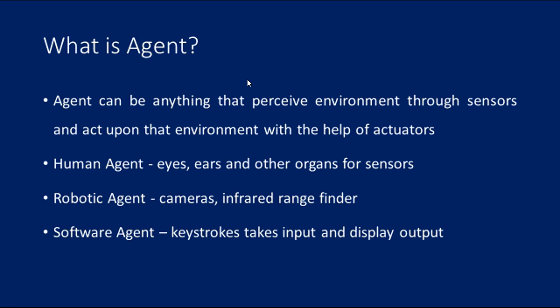For a human agent, eyes, ears and other organs serve as sensors. Whereas if this agent is a robotic agent, we can say cameras and infrared range finders serve as sensors. Whereas for a software agent, keystrokes take input, which we can name as sensors, and display output, right?